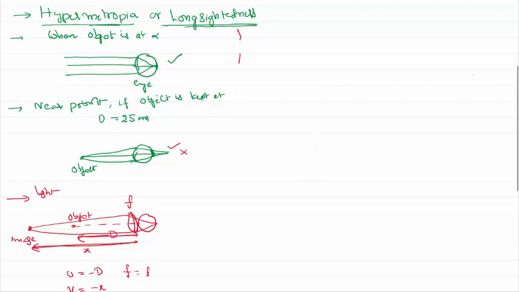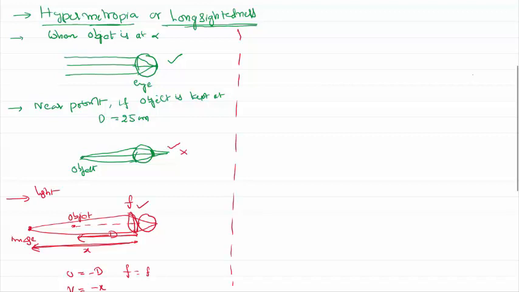Hope you understand how we are correcting the problem. We are simply keeping the object at the near point itself, where you would like to see it. As the eye fails to form the image on the retina properly, we put a lens which makes an image at the defective near point, and that image acts like an object for the eye, and you are able to see it properly.